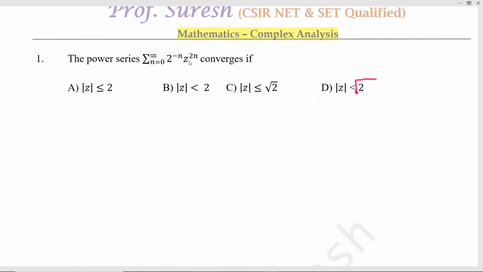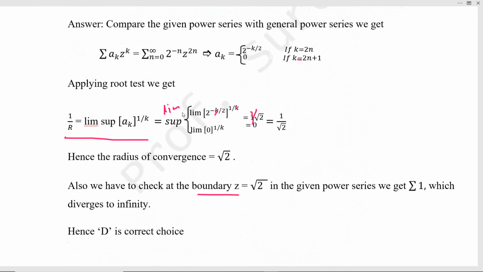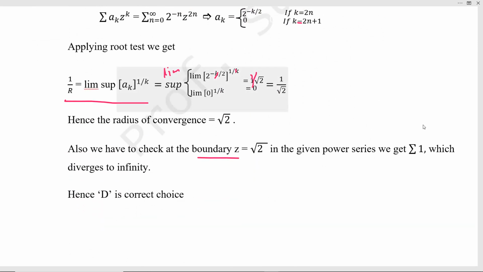What will come? This will be 2 power minus n, and 2 power n, so it will be cancelled. So we get summation 1. Summation 1 means 1 plus 1 plus 1, etc. So that clearly diverges to infinity. So only option D is correct.